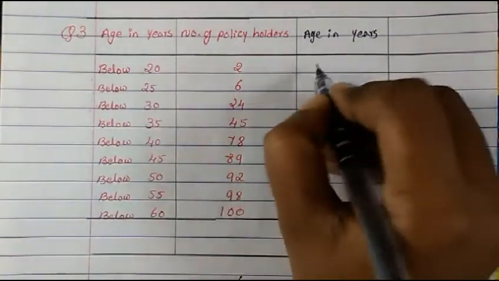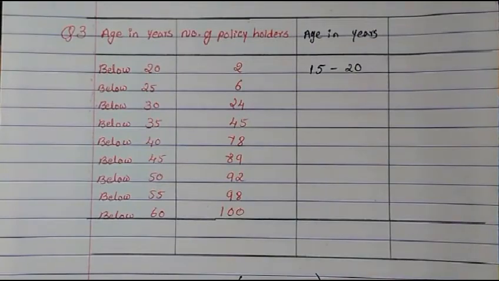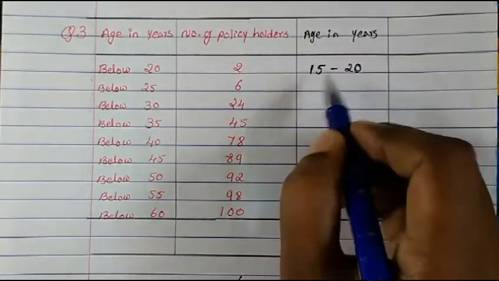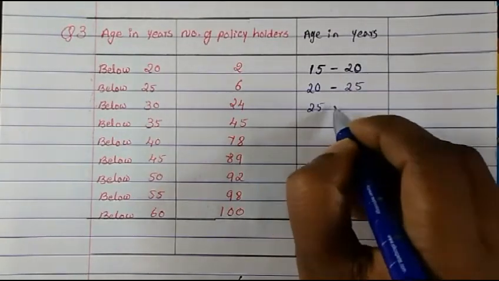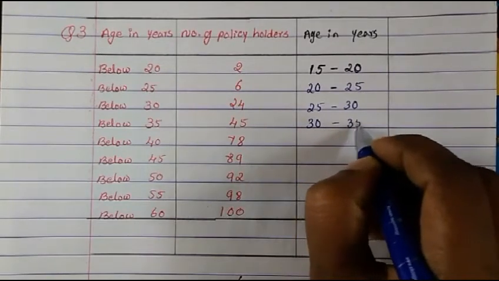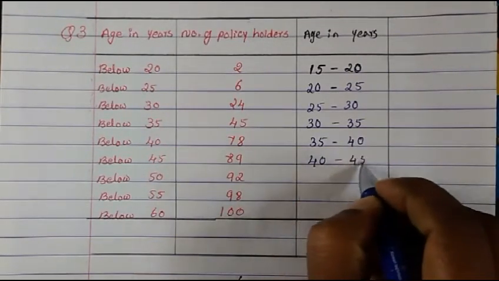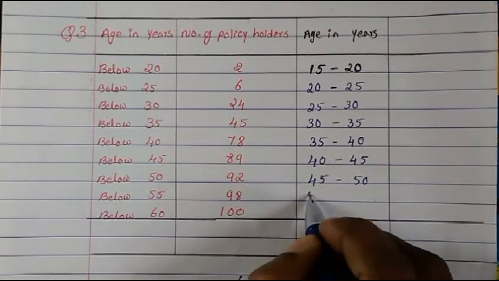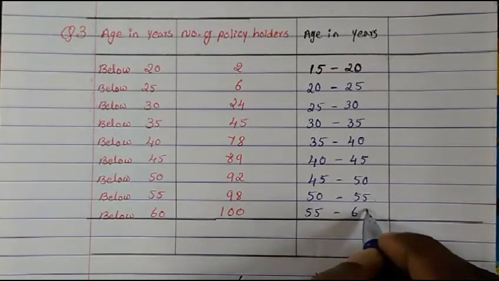Let me write it in blue: 15 to 20, then 20 to 25, 25 to 30, 30 to 35, 35 to 40, 40 to 45, then 45 to 50, 50 to 55, 55 to 60.